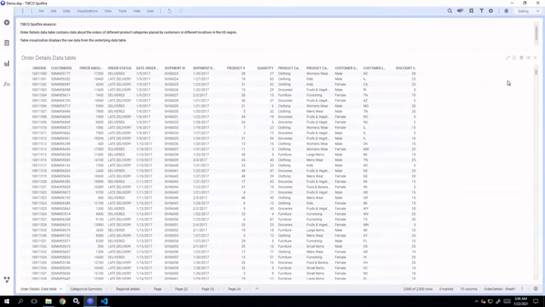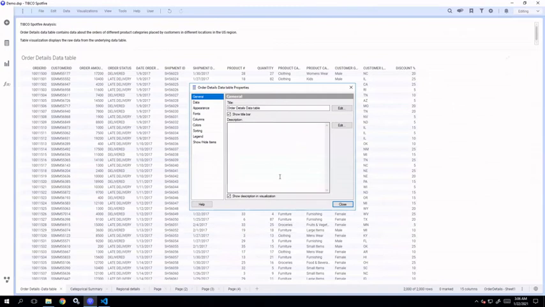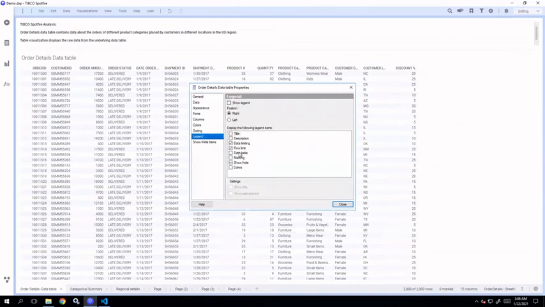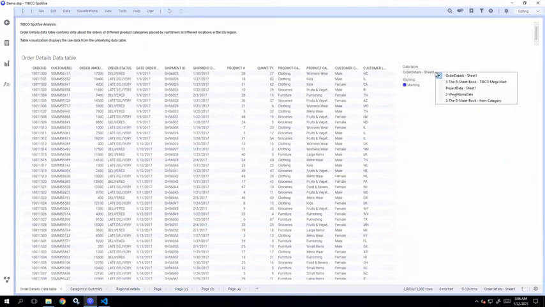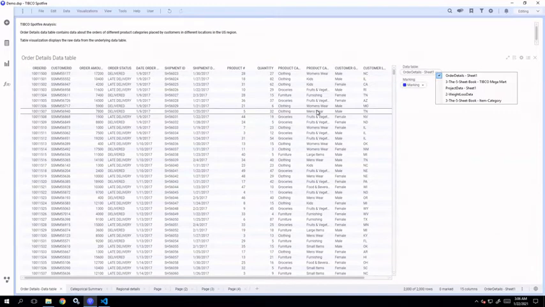Using the legend, you can change the table that you want to display in this particular table visualization.